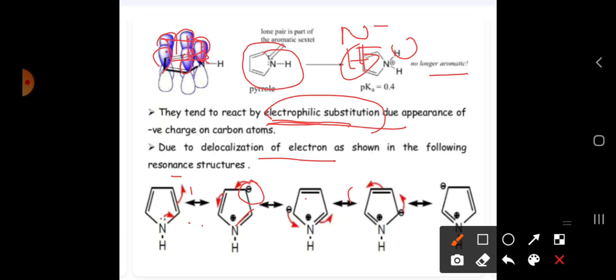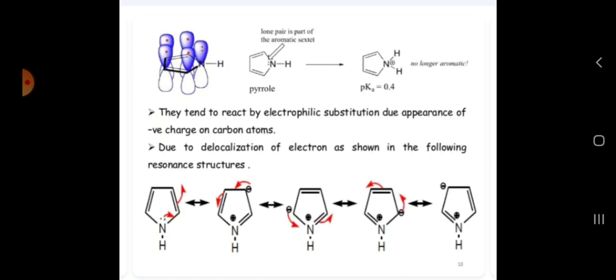And again, this positive charge is there, and if you turn this one here, nitrogen is going to get negative charge, and this one will form the same bond. So these are the resonance structures.